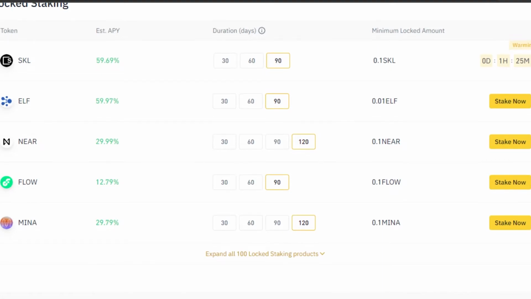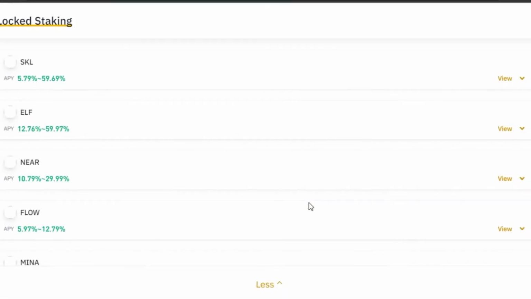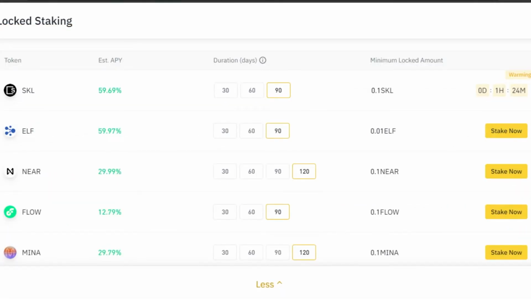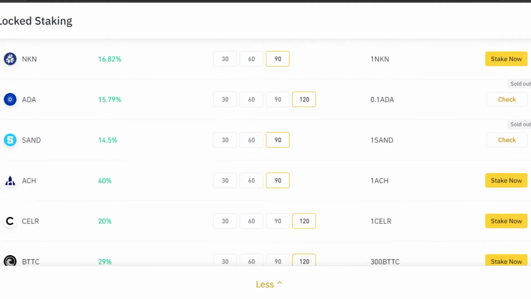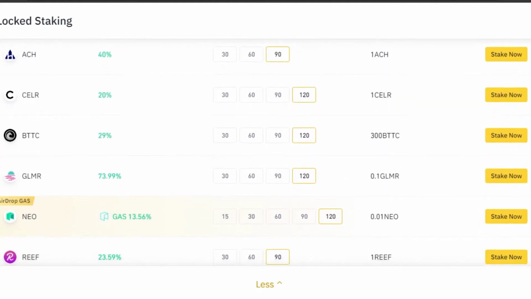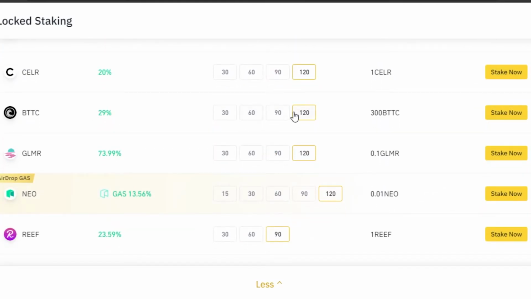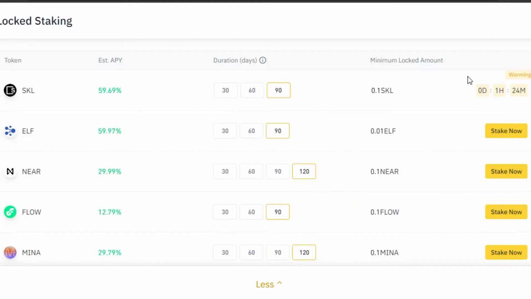So this way you can actually check which of the different tokens and products are giving you more estimated APY and which will actually help you make more profit in less time. For example, we have this one and we're getting a 120 days option for this one, and you can see it's giving us 29%. You can also check the airdrop gas option from here. So we're also getting this warning option right here for this token.